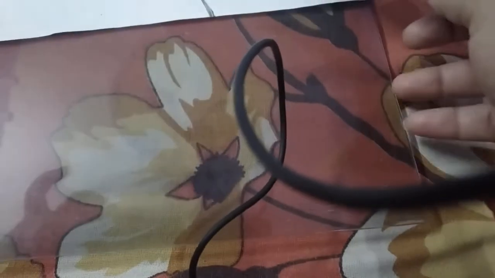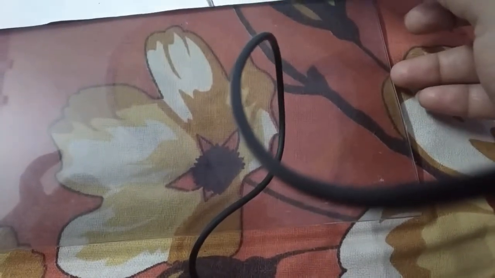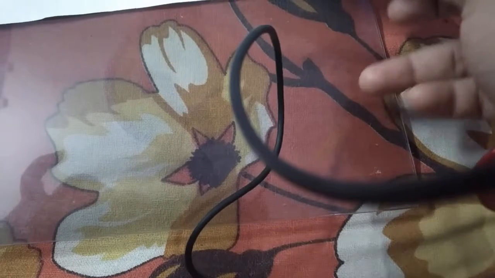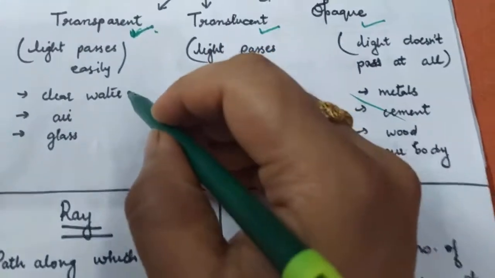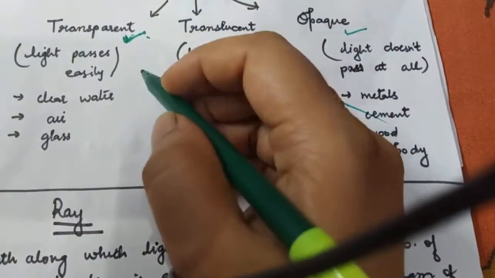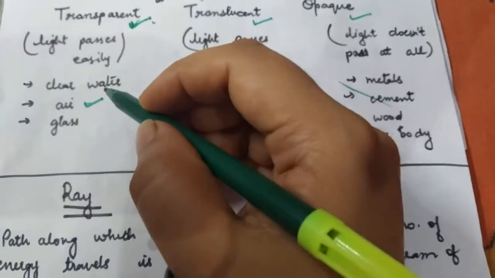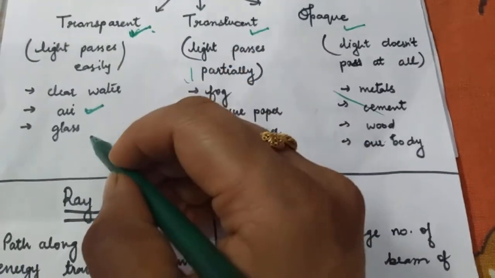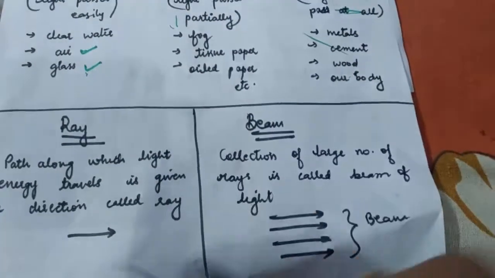One best example is currently in my hand. You see my writing pad? This board over which I keep my pages and make these videos is actually transparent, because you can see I can easily see through it. So this board is an example of transparent material. Clear water, if it is pure, then you can obviously see the seabed also. Air is also transparent, that's why we are able to see the things around us. Glass is also transparent.